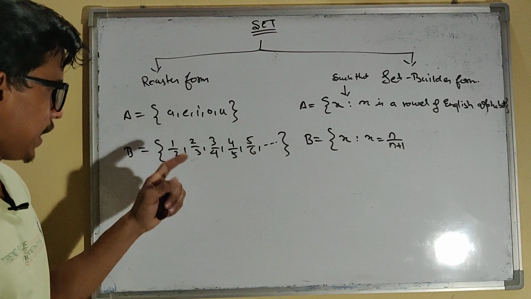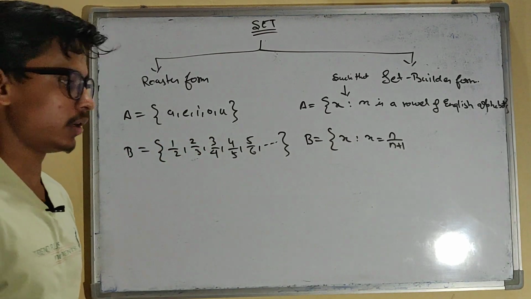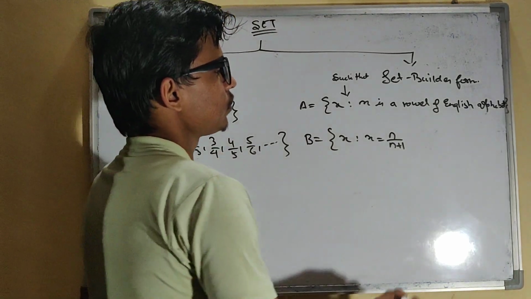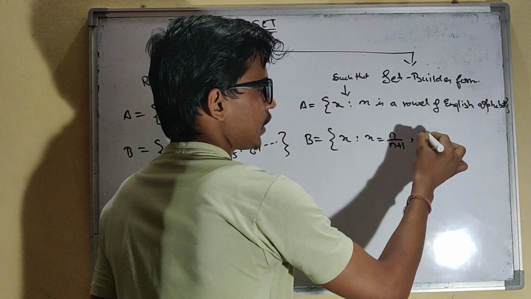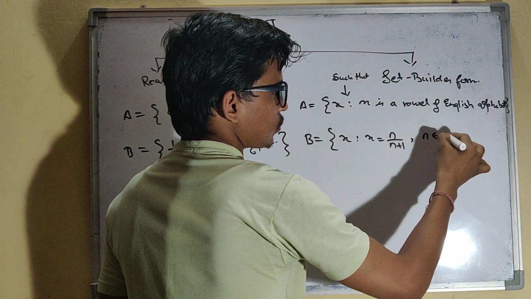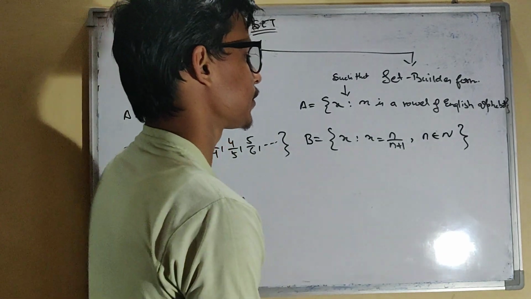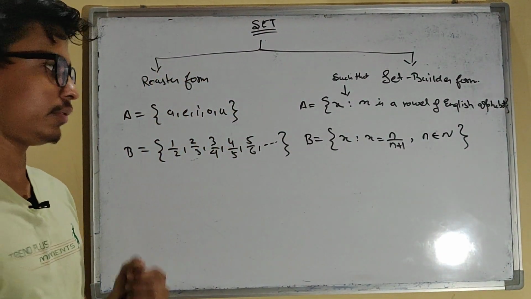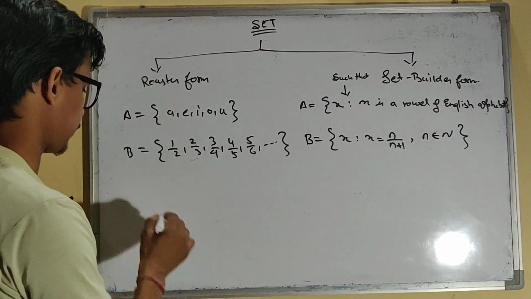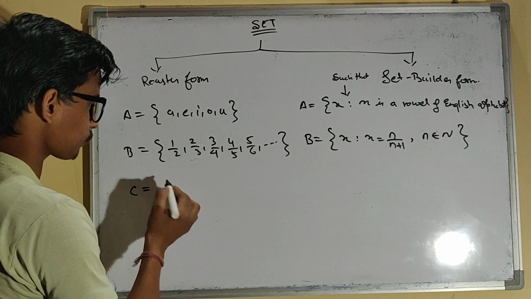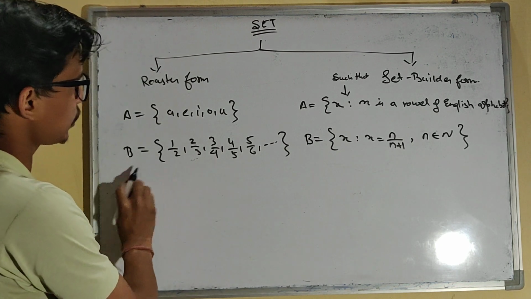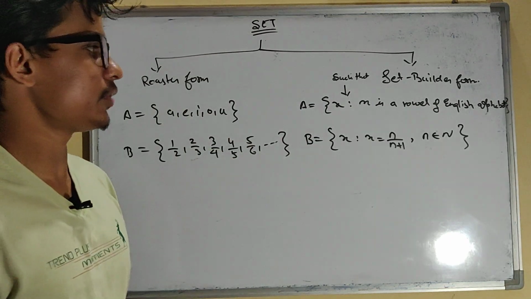And what about n? n starts from 1 and goes on infinitely. So you can just say n belongs to the natural numbers. Okay, so this is how you can do this. So this is a roster form, and you have converted it into set builder form.